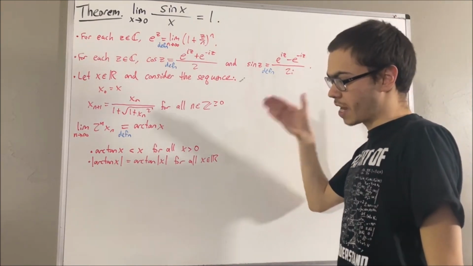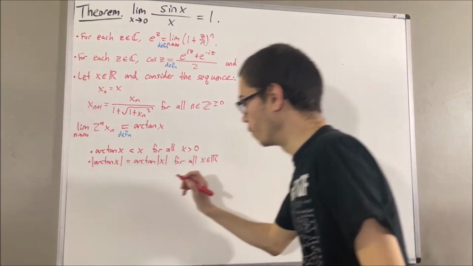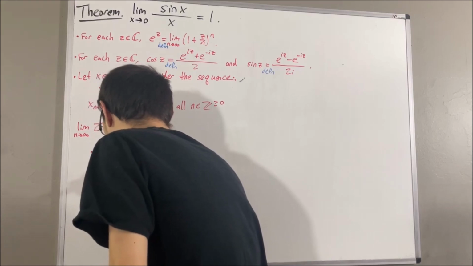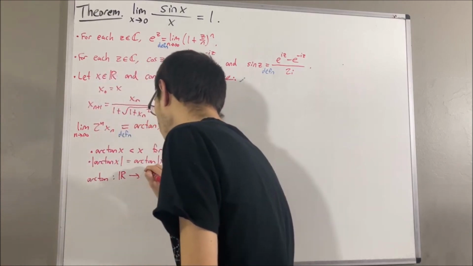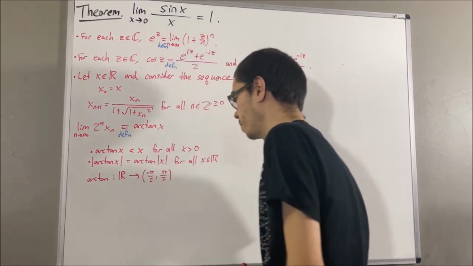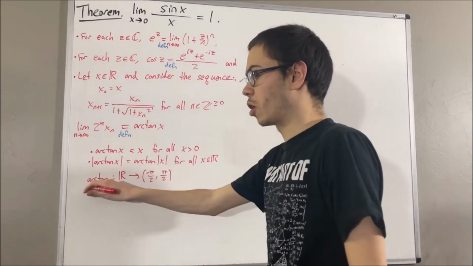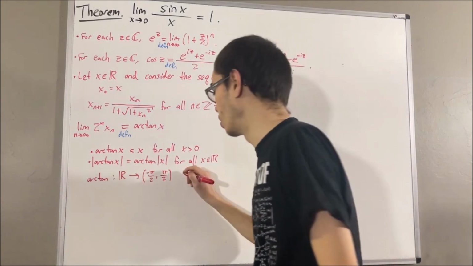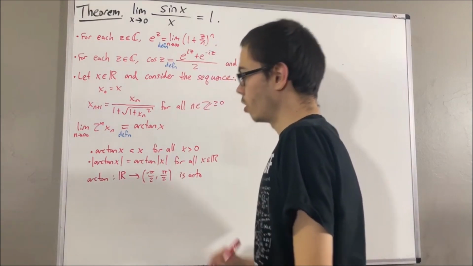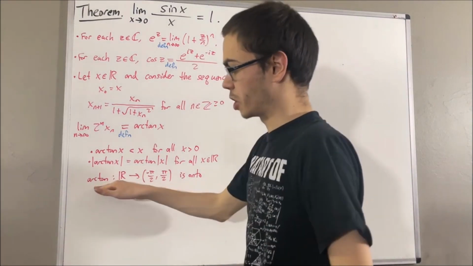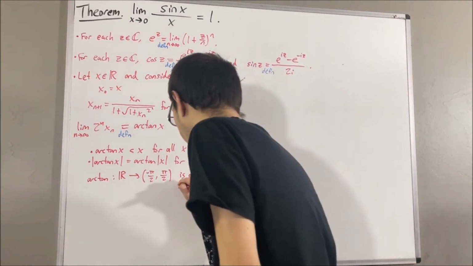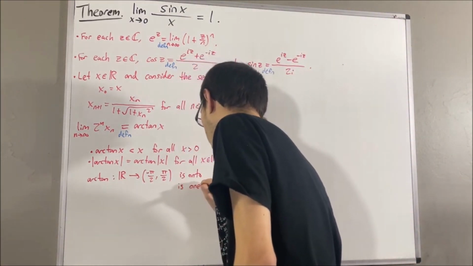With that definition of pi, we proved that the arctangent function is a function from the real numbers to the open interval negative pi over 2, comma pi over 2. In fact, we proved that it maps onto that open interval. We have also proven that the arctangent function is strictly increasing, and that told us that it is 1 to 1.